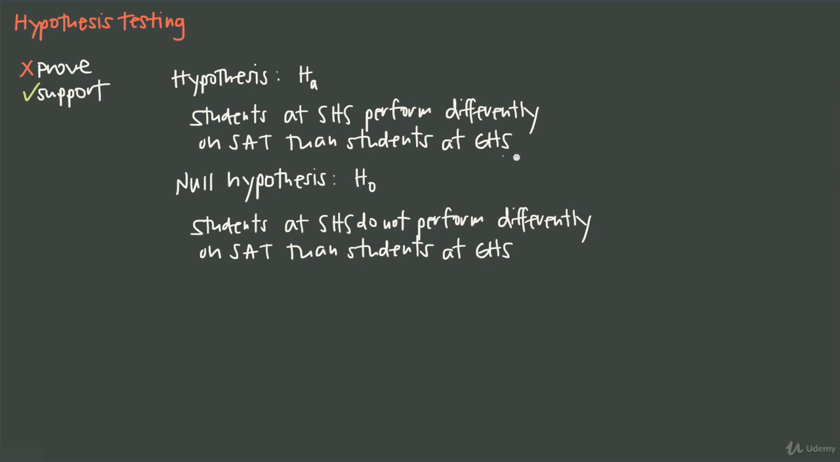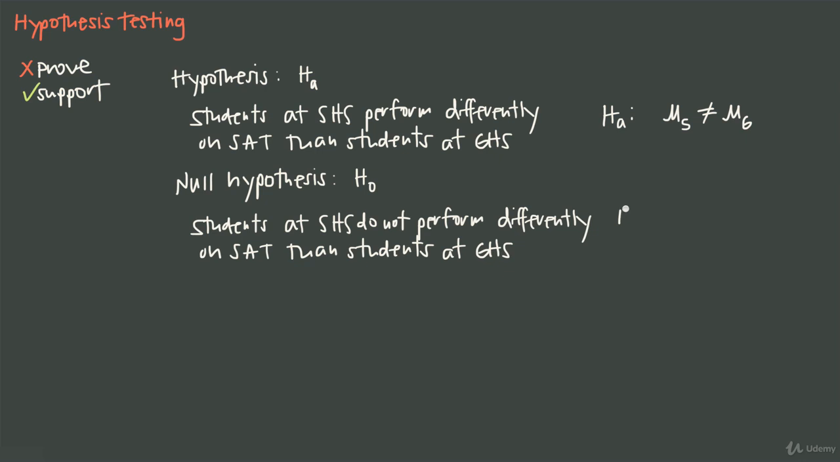We can also put these into notation. So we could say that our alternative hypothesis is just that the mean of test scores on the SAT for Springdale High School students is not equal to the mean of test scores on the SAT for students at Greenville High School, because the alternative hypothesis, we said they perform differently, which means that their means must be different.